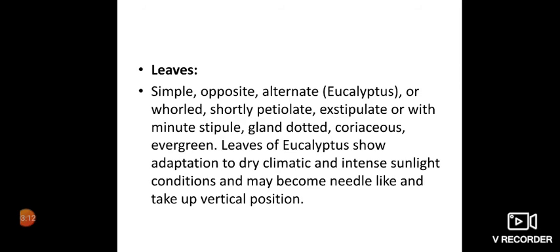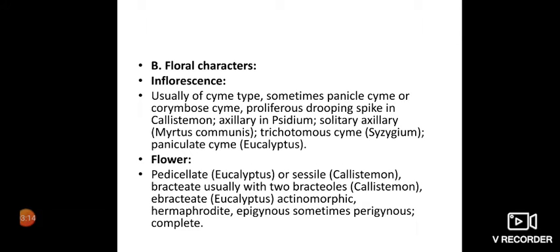Leaves of eucalyptus show adaptation to dry climatic and intense sunlight conditions and may become needle-like and take a vertical position. When we talk about the floral characters, inflorescence is usually of cyme type, sometimes panicled cyme or corymbose cyme. Proliferous, drooping spike in Callistemon, which is bottlebrush, axillary in Psidium, amrud, solitary axillary in Myrtus communis, trichotomous cyme in Syzygium, paniculate cyme in eucalyptus.